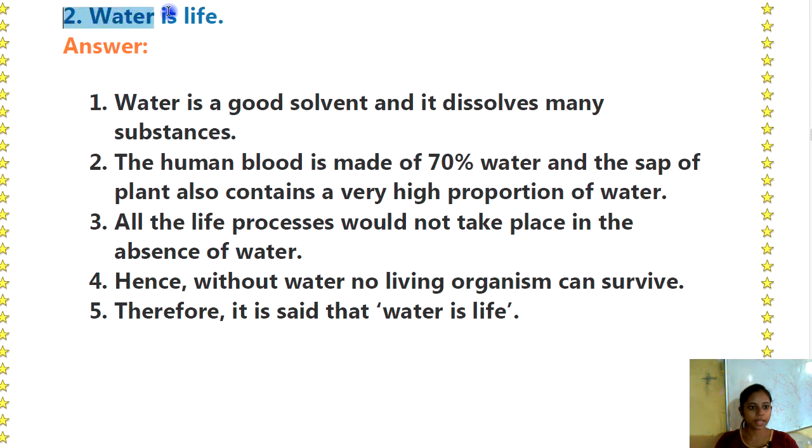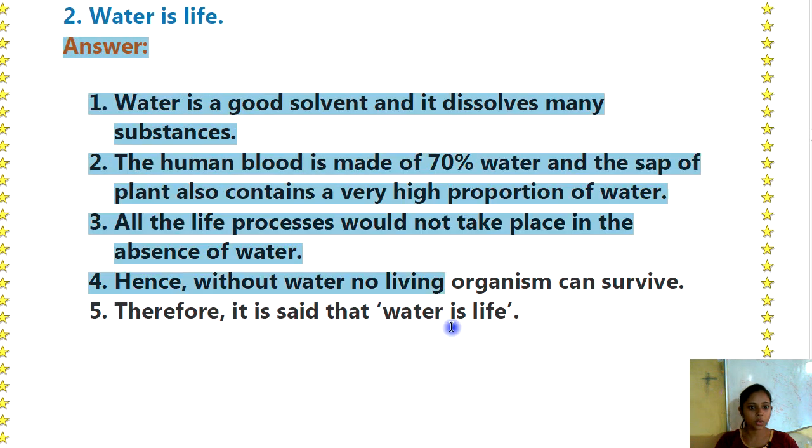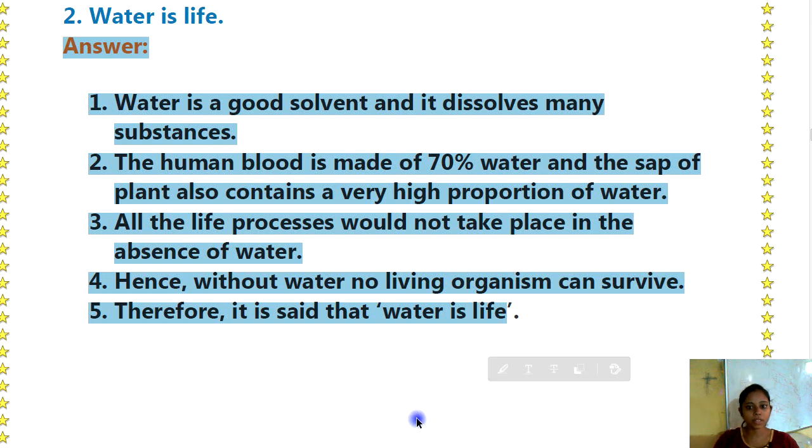Then next, second, water is a life. Answer, water is a good solvent and it dissolves many substances. The human blood is made of 70% water and the sap of plants also contains a very high proportion of water. All the life processes will not take place in the absence of water. Hence, without water, no living organisms can survive. Therefore, it is said that water is life.